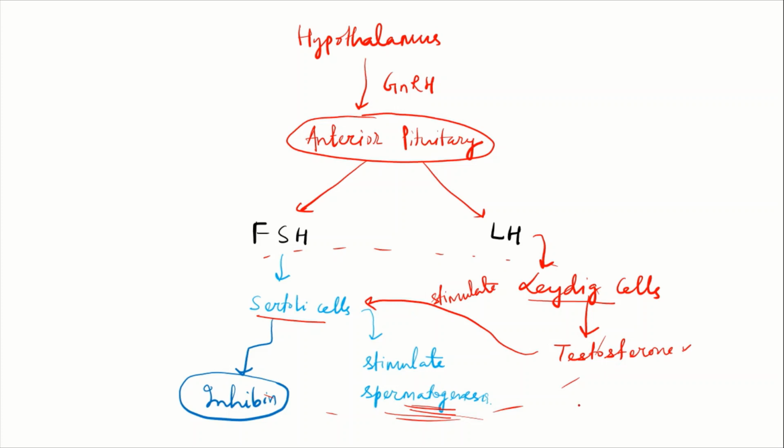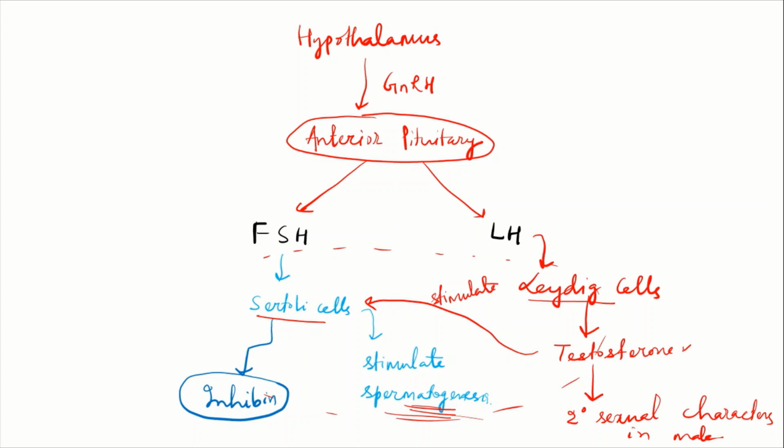So the spermatogenesis process will go on and on. Then this testosterone will also develop the secondary sexual characters in male. What are the secondary sexual characters? The development of body hairs, the pubic hairs, deepening of the voice, means a low pitch voice, broadening of shoulder, and the development of beard and mustache. All these are the secondary sexual characters, and these will be developed due to the secretion of testosterone.